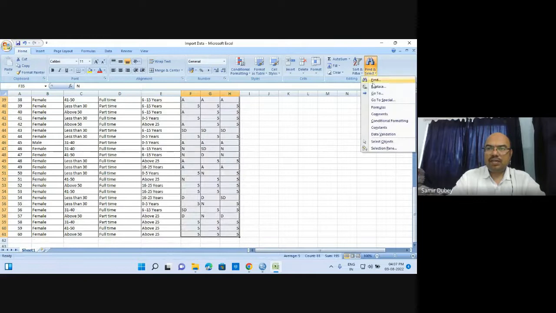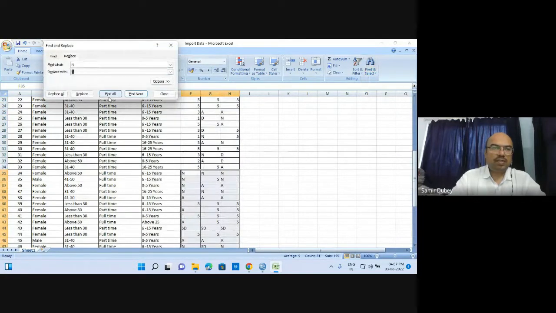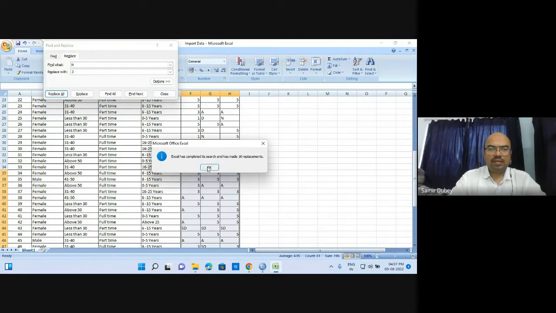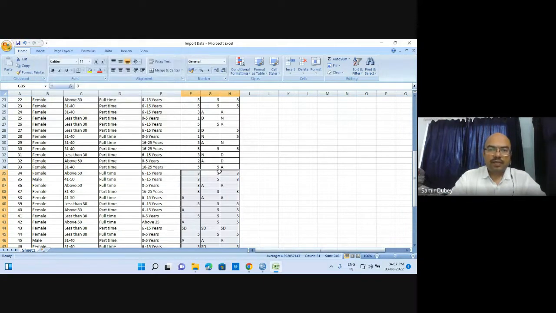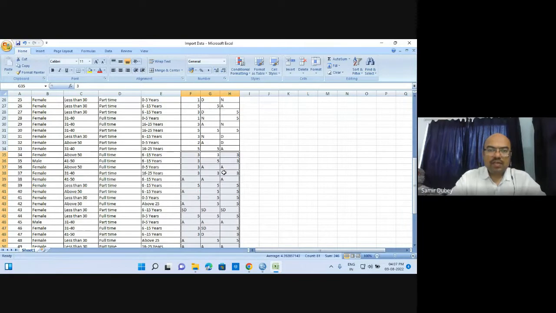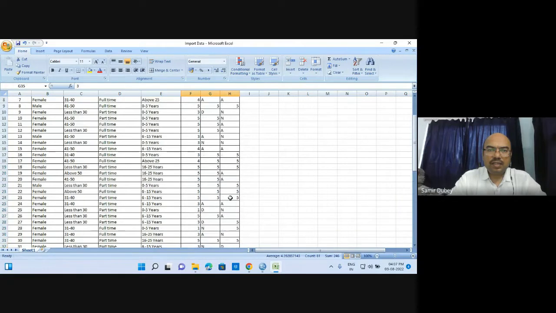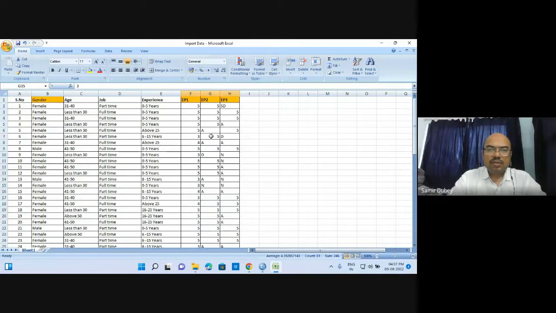Let me try to replace it once again. Neutral with 3. Now it has replaced. Here it has been done. So these neutrals have been replaced. Earlier it was not replacing neutrals. So let me do it once again.